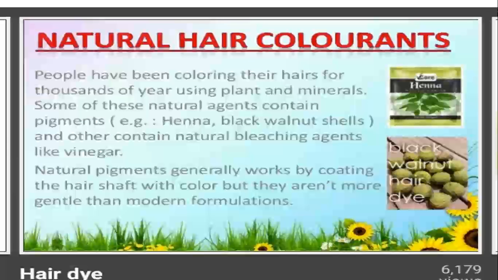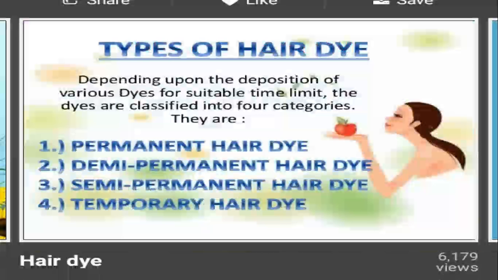The next is natural hair colorants. Before the invention of chemicals in hair dye, people used some naturally occurring substances or colorants, which are henna, black walnut shells, and others that contain natural bleaching agents like vinegar. These are natural pigments, but they are not very effective because they stay in our hairs for a short time and vanish early. So they are not comparable to the modern chemicals.